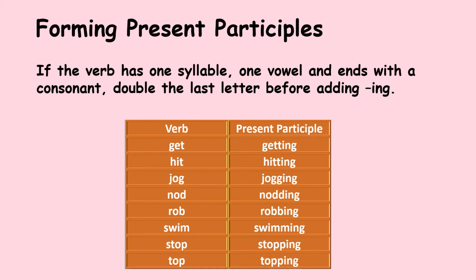Then there's another word like chase, ending with a vowel. The way to form the present participle for verbs ending with e is to drop the e and then add ing. So chase, dropping the e, becomes chasing.